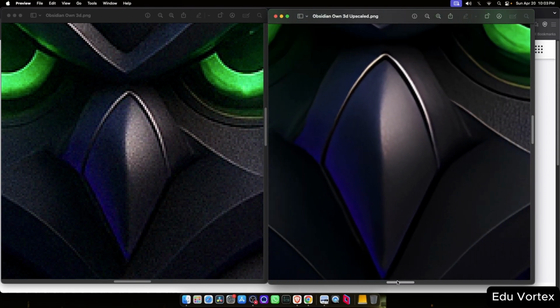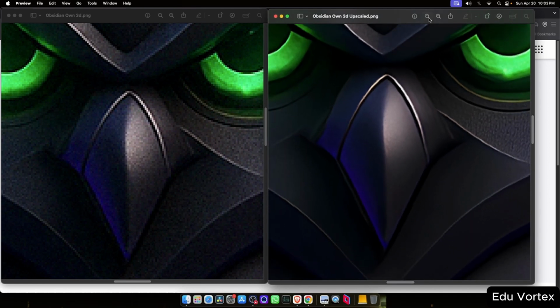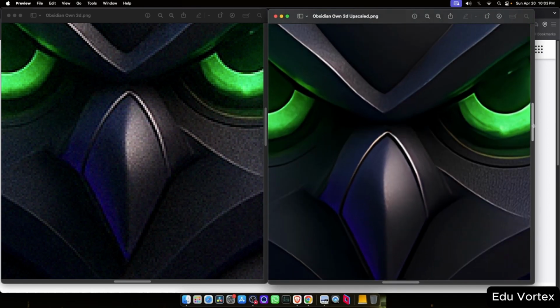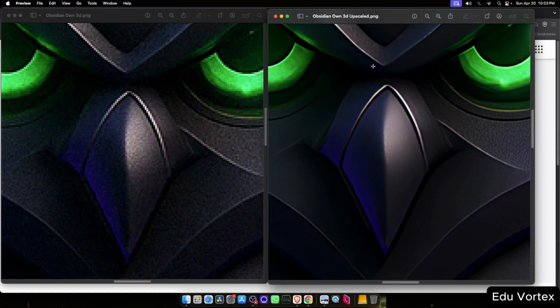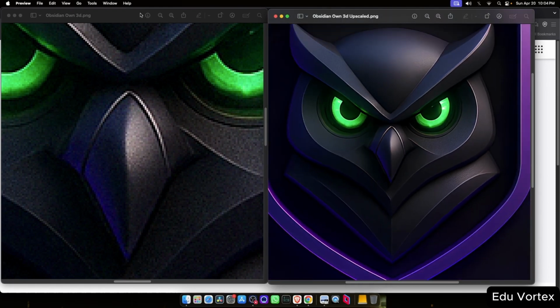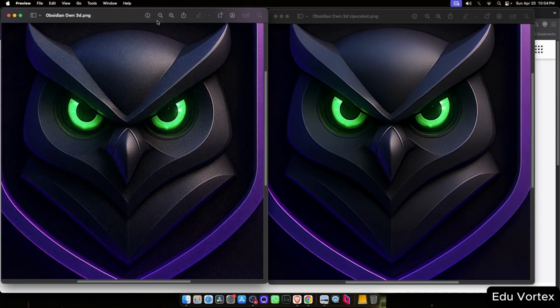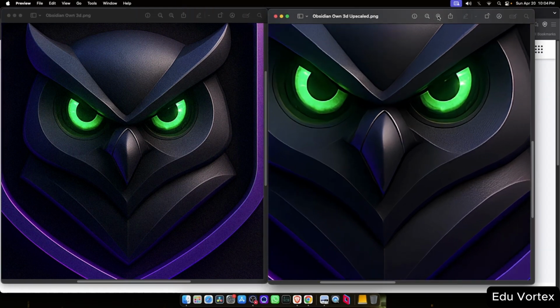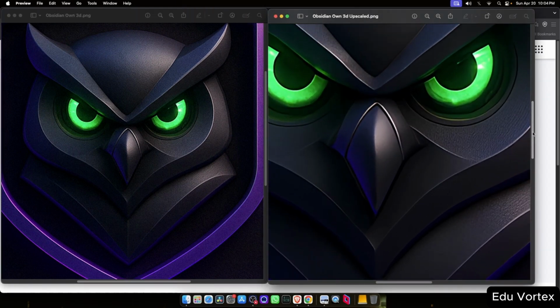Now, let's look at the upscaled image. I'm zooming in the same amount as before, and you'll notice that the pixelation isn't nearly as bad. The edges look smoother, and overall the image feels more polished and high resolution. It might not be a drastic change at first glance, but when you're dealing with logos or graphics that need to stay clean and sharp, especially when scaled up, this kind of enhancement makes a big difference.